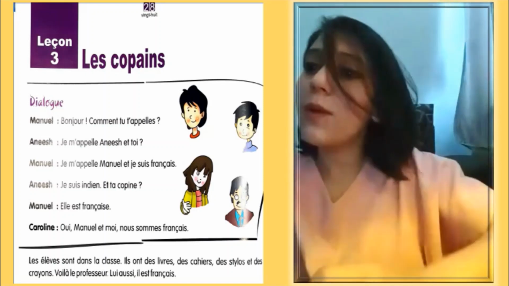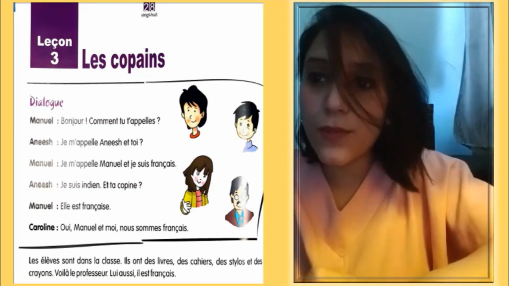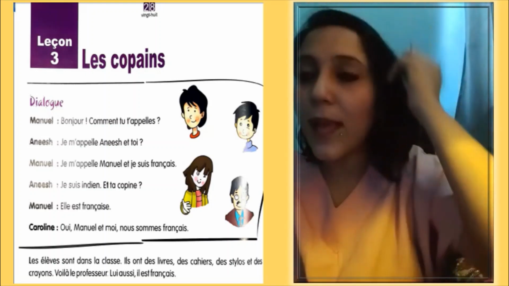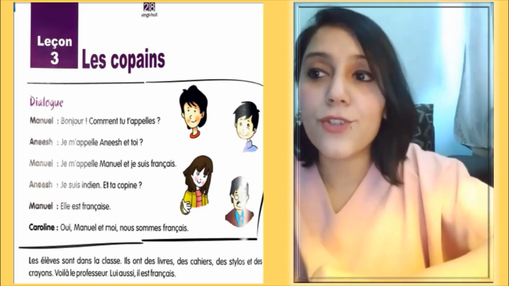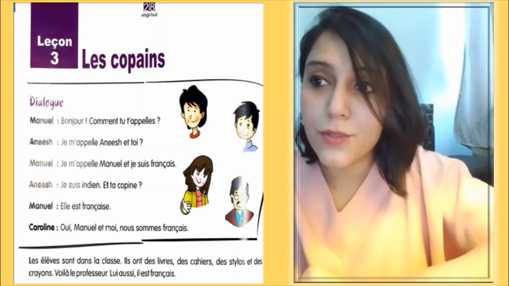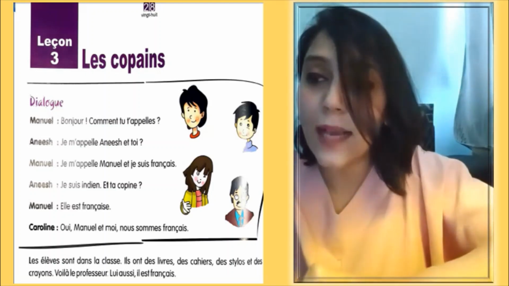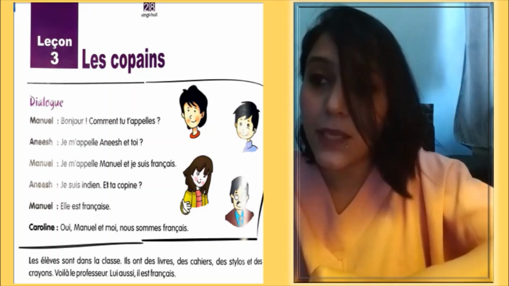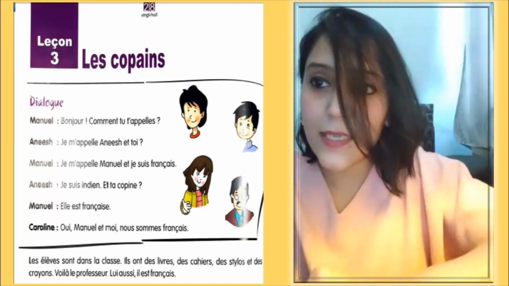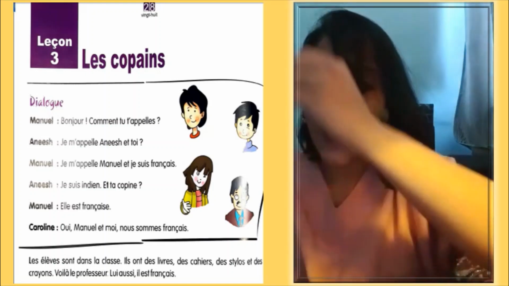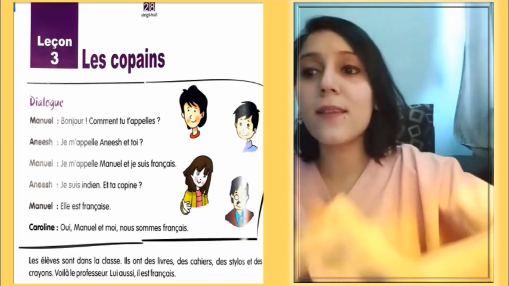Manuel: Je m'appelle Manuel et je suis français. My name is Manuel and I am French. Anish: Je suis indien. Et ta copine? I am Indian. And your friend? Manuel: Elle est française. She is French.